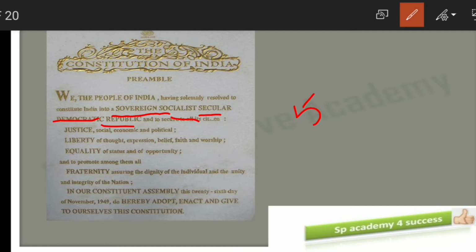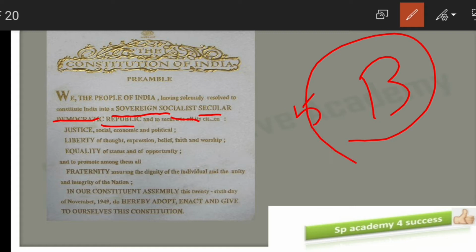But which option is covering all the 5 words here? Only option B is covering all the 5 words. If you see option A, it also has sovereign, democratic, republic, but it is leaving behind the other words. So when such questions are there, you have to see what are the maximum words that are present here. So our answer for this is option B.